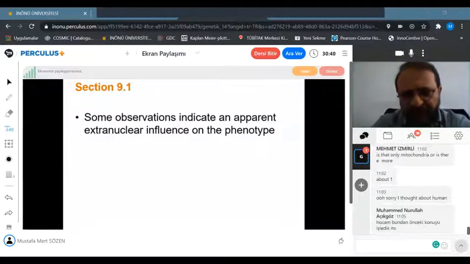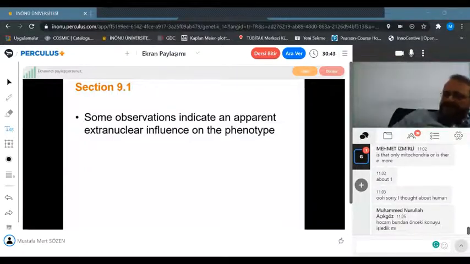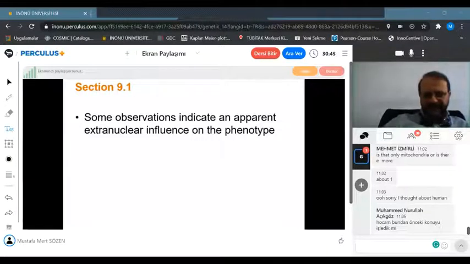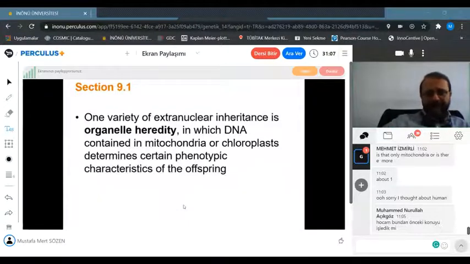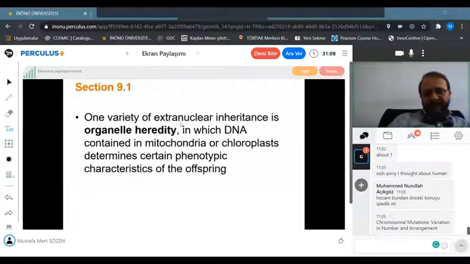So even though we can see some inherited patterns, we cannot explain that with Mendelian laws or with any other parameters that we can apply to the genomic inheritance. With the discovery of DNA in mitochondria and chloroplast, extranuclear inheritance is now recognized as an important aspect in genetics. One variety of extranuclear inheritance is organelle heredity, which is DNA contained in mitochondria and chloroplasts.